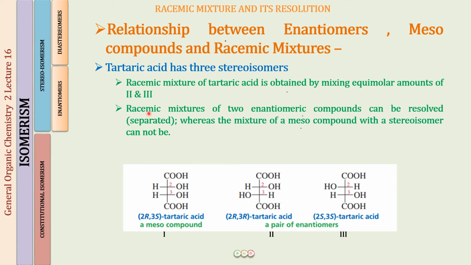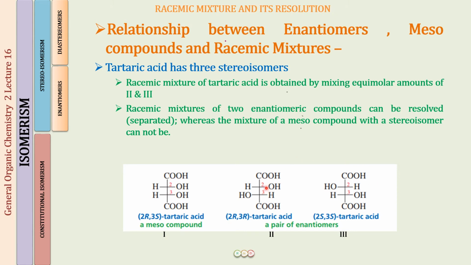How we are going to do that, we are going to teach you today also, but that is going to be a bit later. Let us first of all finish this, right? So the racemic mixture of the two enantiomeric compounds, we can separate the two enantiomers from the mixture, whereas if we have a mixture of a meso compound with its stereoisomer, for example, a mixture of structure number 1 and structure number 2, I cannot separate them. I can separate a mixture of 2 and 3, but I cannot separate a mixture of 1 and 2 or 1 and 3. That is the difference.